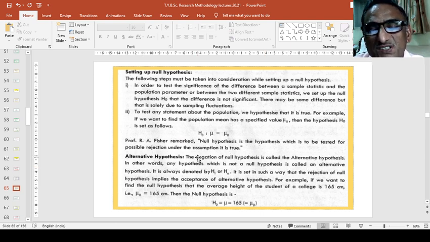म्हणजे जे null hypothesis नाही आहे ते alternative hypothesis. It is always denoted by H1 or H alpha. It is set in such a way that the rejection of null hypothesis implies the acceptance of alternative hypothesis. For example, if we want to find the null hypothesis that the average height of the students of the college is 165 centimeter, that is mu 0 is equal to 165 centimeter, then the null hypothesis is H0: mu is equal to 165 म्हणजे mu 0.